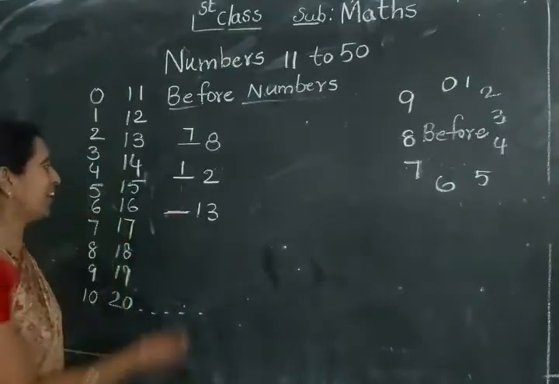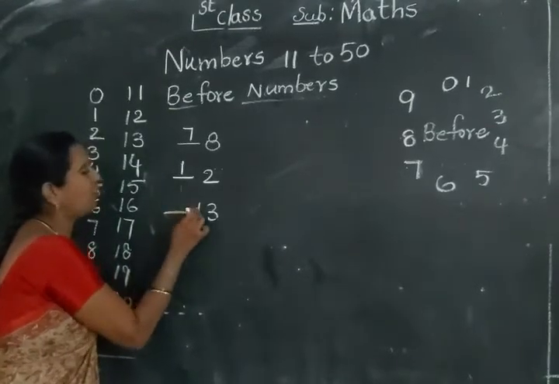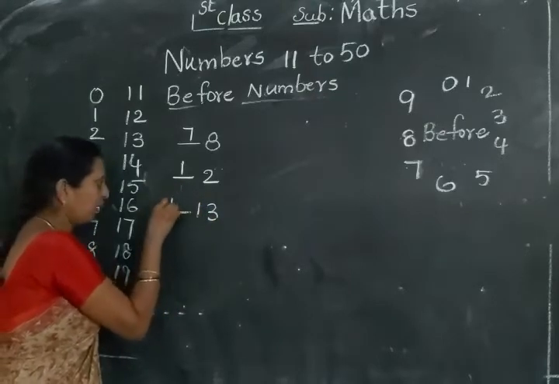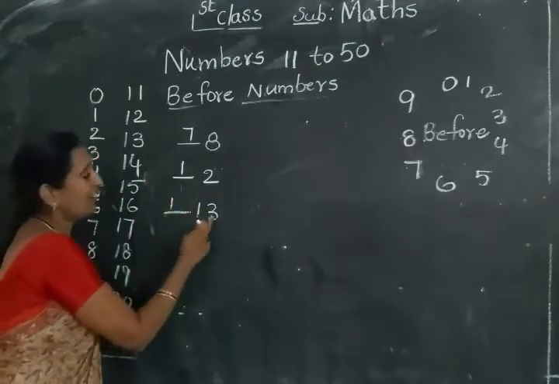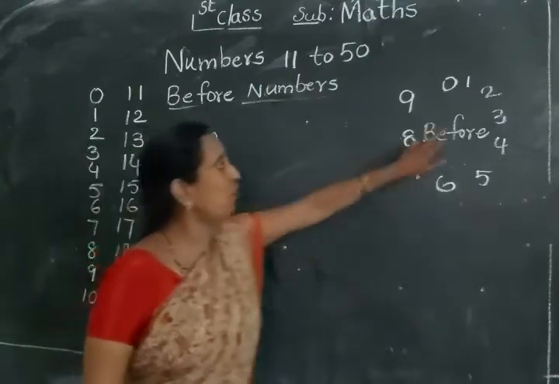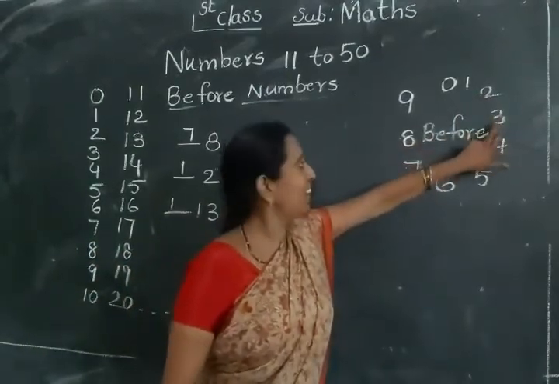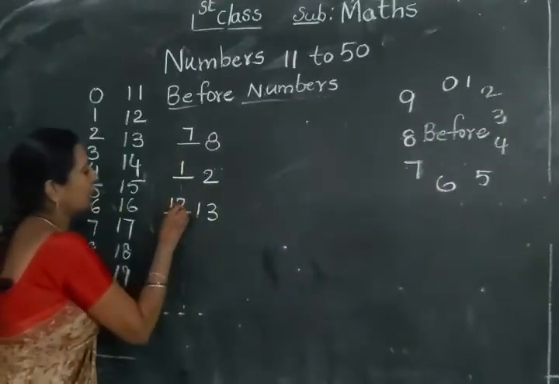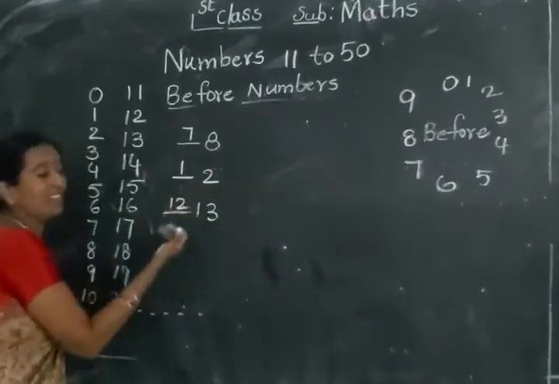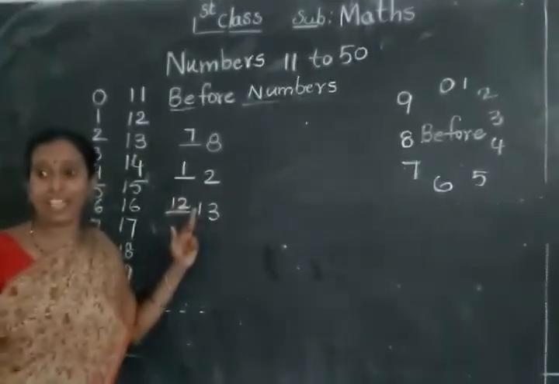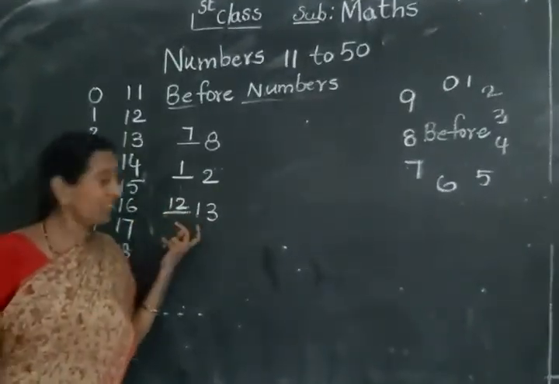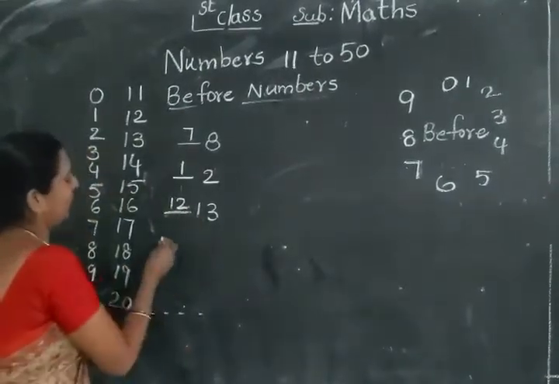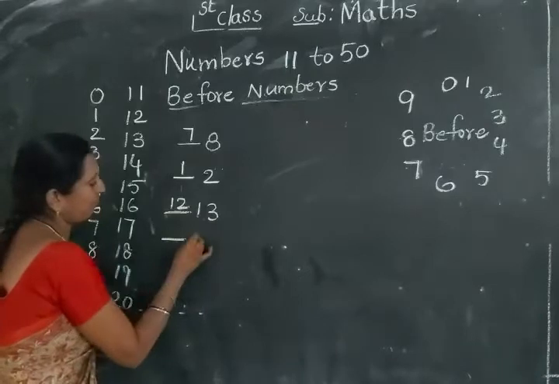Okay, children? See here. In the tens place here is 1. The same number you repeat here. Here 1 is there. Okay, you put 1 here. Here 3 is there. 3 before, what number? You see that 3 before, what number? 2. So here you put the 2. So 13 before, what comes? 12. See there, 13 before what number comes? 12.